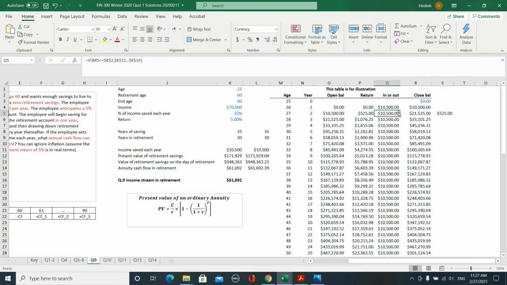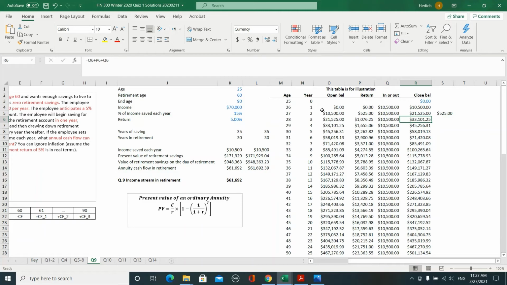And then again, at the end of the year, even though you are 27 years old, you invest another $10,500. So your closing balance will be the summation of your investment and how much interest you earned on your account and your initial investment. If you click on this cell, you see that your closing balance is the summation of your account balance at the beginning of the period, plus the interest that you earned during the period, plus your investment at the end of the period, and you click enter.